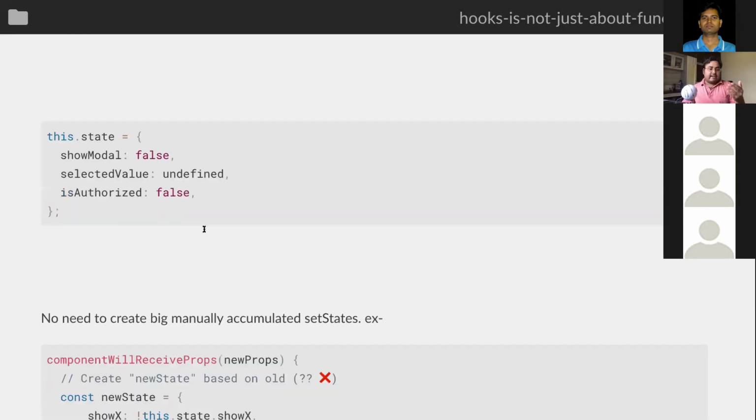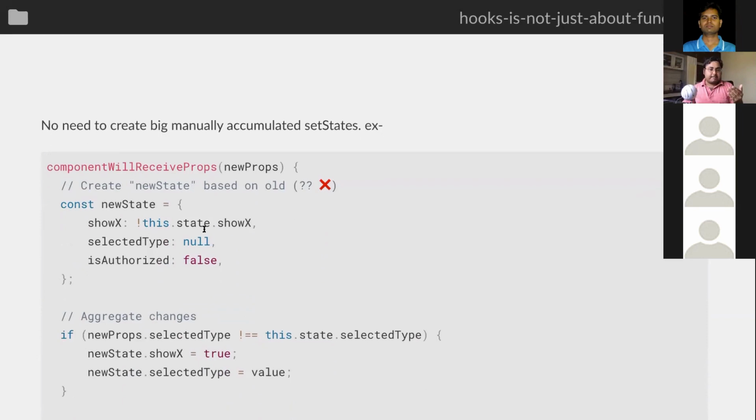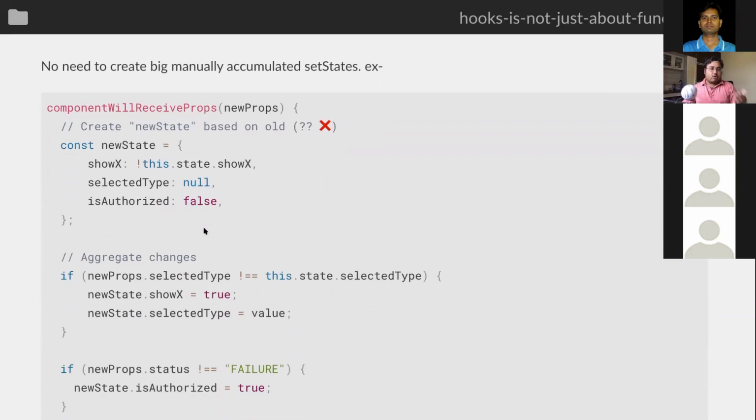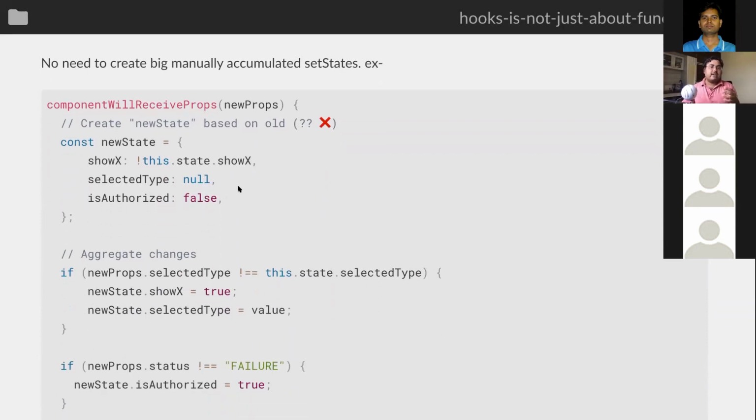And the other part is something like this. The code itself is not very important. What I'm trying to show is that even though our setStates are kind of atomic, I can call setState with only showModal and it will merge with other states. I don't have to pass the whole state every time. But in class components, because they tend to think of the whole state as one big object, what we end up doing is something like this.